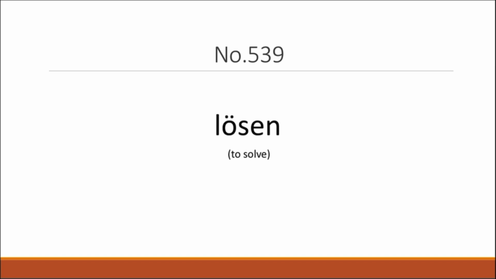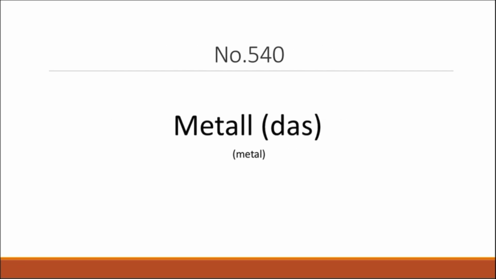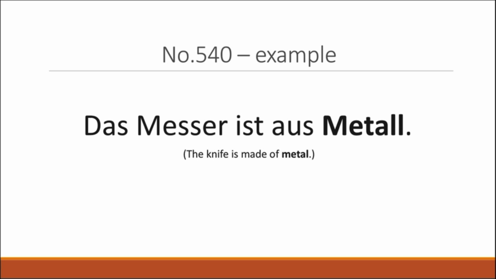Next up, we have lösen, which means to solve, and here's an example. Sie können das Problem lösen. They can solve the problem. Now we have das Metall, which means metal. Das Messer ist aus Metall. The knife is made of metal.